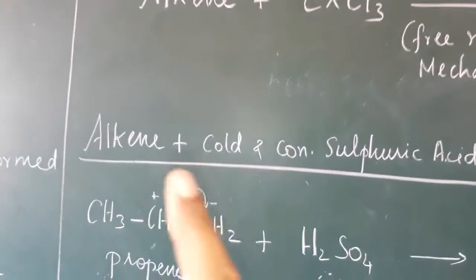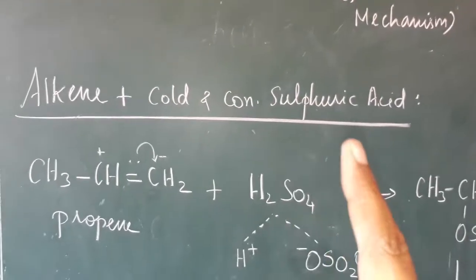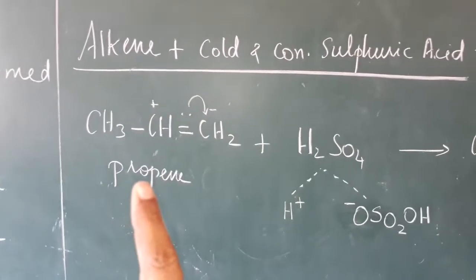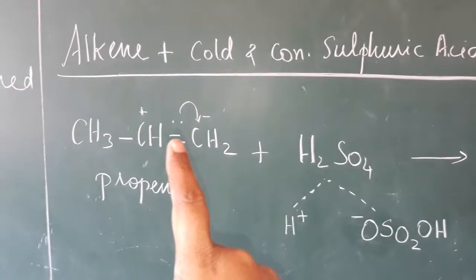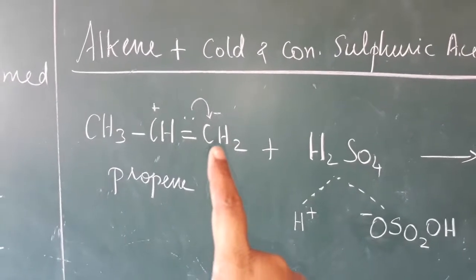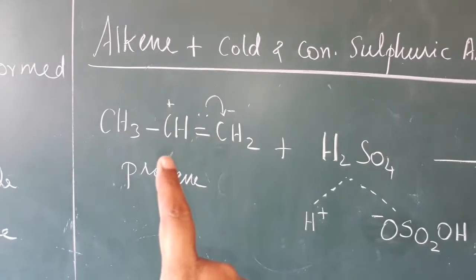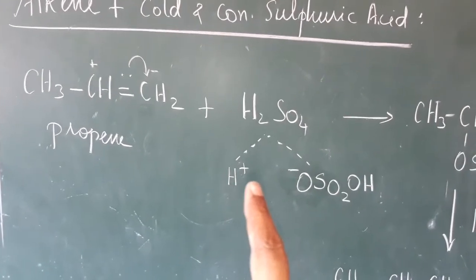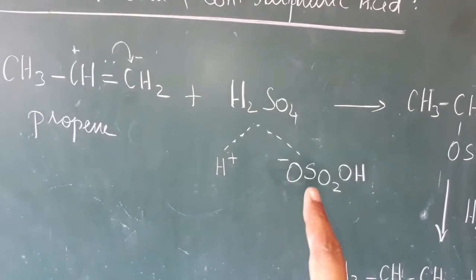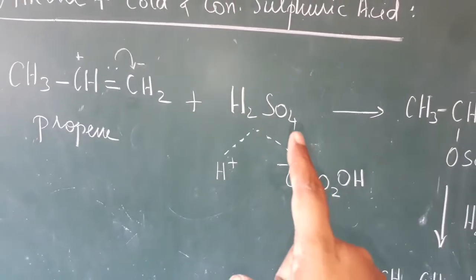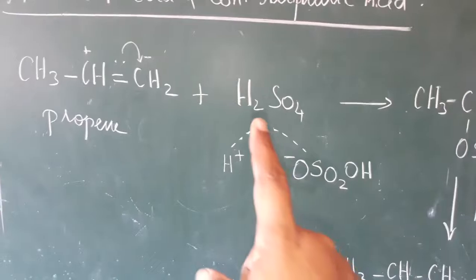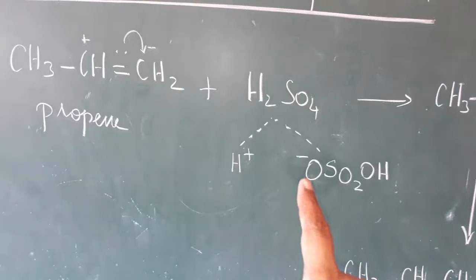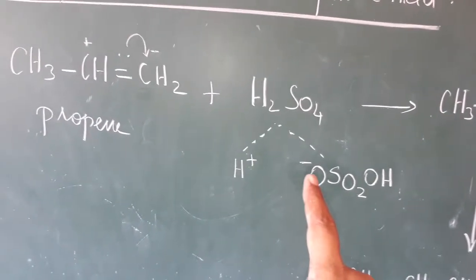The next one, alkene added with cold and concentrated sulfuric acid, H2SO4. For the alkene I am going to take propene. Here the double bond has two electrons; they go to the first carbon, so the first carbon becomes negative and the second carbon becomes positive. Then H2SO4 I split as H plus and minus OSO2H: 4 oxygen, 1 sulfur and 1 hydrogen. I split 1 hydrogen separately, so this one becomes negative, the oxygen having the negative character.